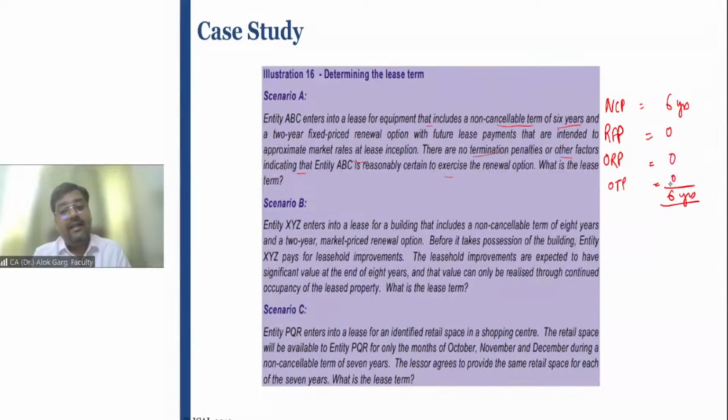For example, again in the same example, the lease period is 6 years, right? And in the 6 years, 5 years is my non-cancelable period. 1 year is my optional termination period, right? And the lessor is also giving you an option that after expiry of 6 years, you can avail a renewal option of 3 years more. So that is an optional renewal period. Optional renewal period comes after the first lease period, but termination period is generally within the lease period. If you have something, then only you can terminate, na?